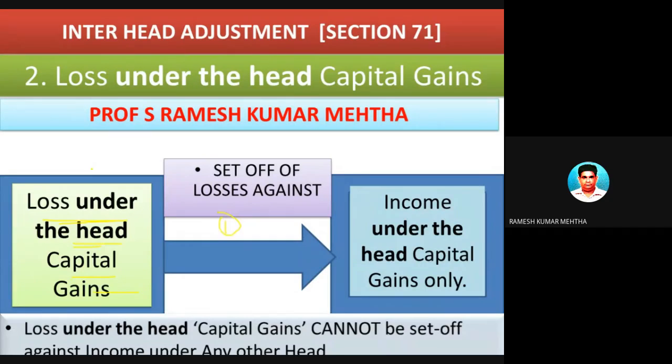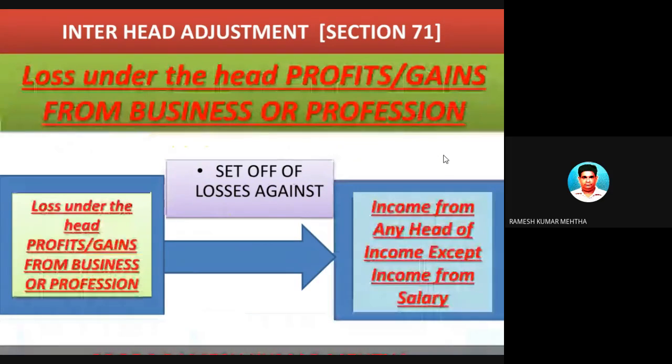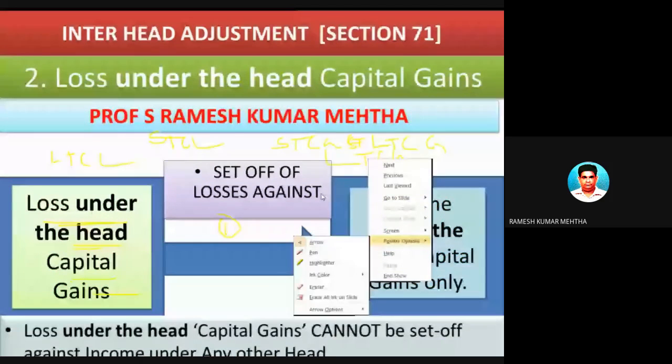Number one, long-term capital loss can be set off against long-term capital gain, or short-term capital loss can be set off against short-term capital gain or long-term capital gain, and you should not look at any other income for setting off. Hope you have understood it.